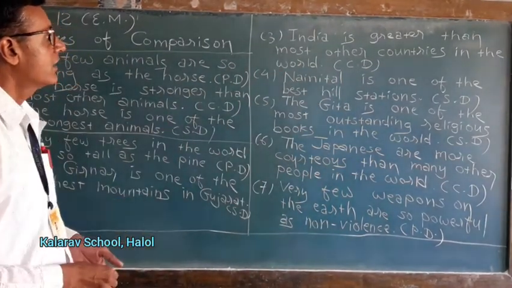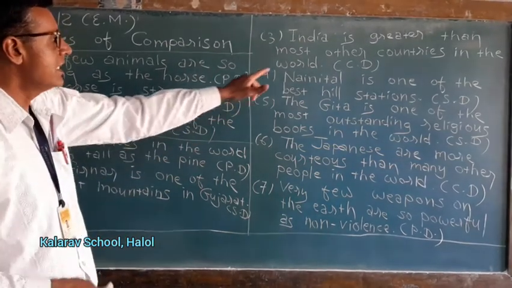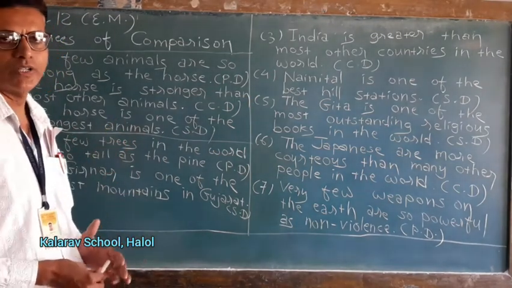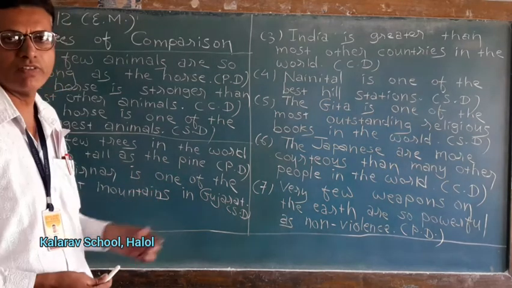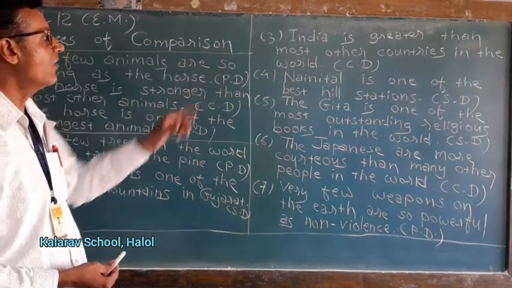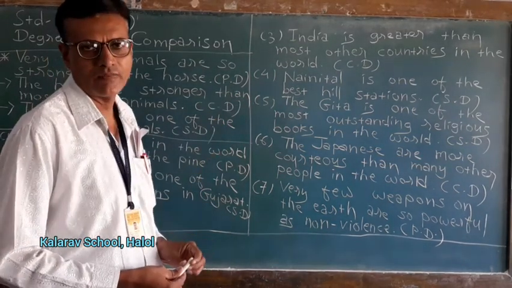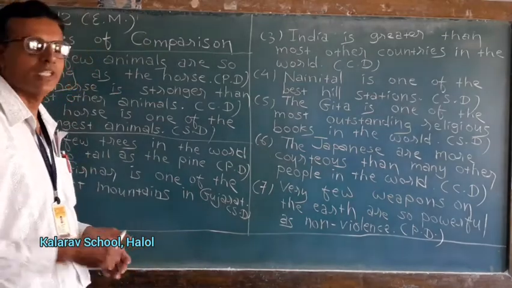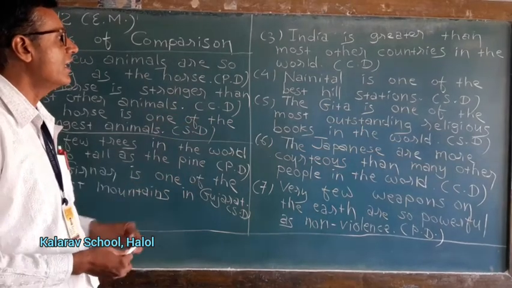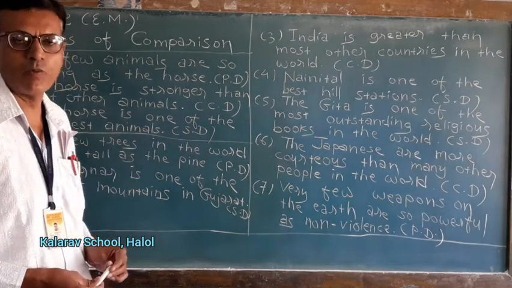Now number 3. India is greater than most other countries in the world. This is in comparative degree. Now we have to convert first of all into positive degree. So we can start with very few. Very few countries in the world are so great as India. I am repeating the answer. You just pay attention. Very few countries in the world are so great as India. This is positive degree.